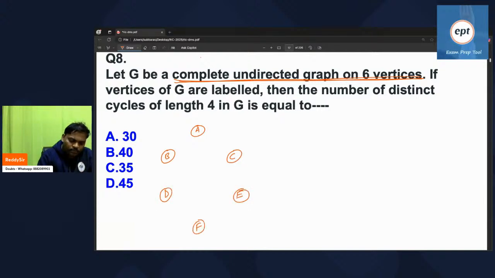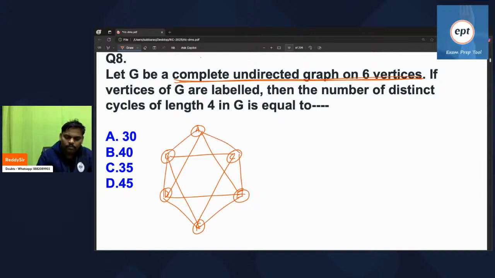Complete graph means a path is there everywhere. When you say complete graph, everywhere path is there. Right, fine. Now observe.